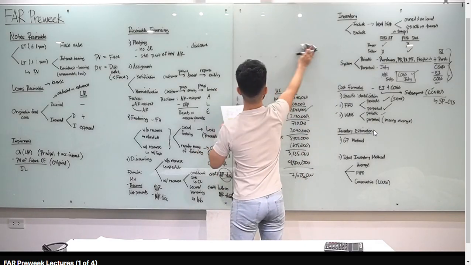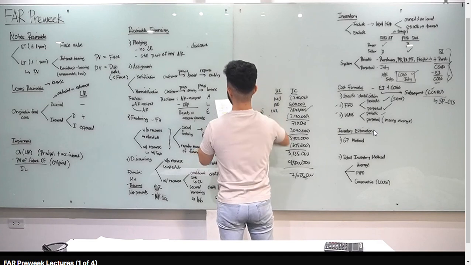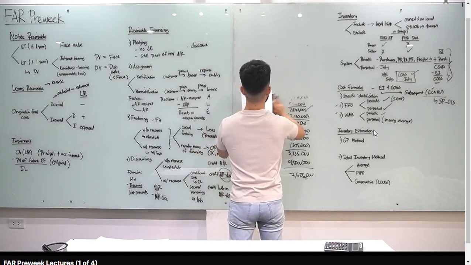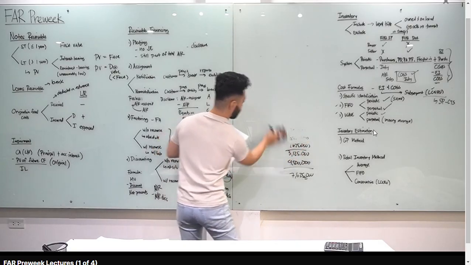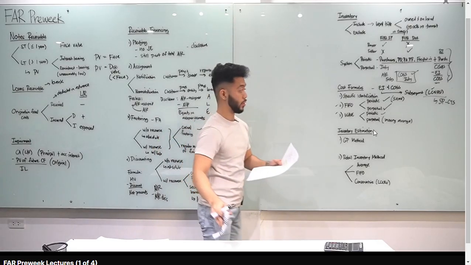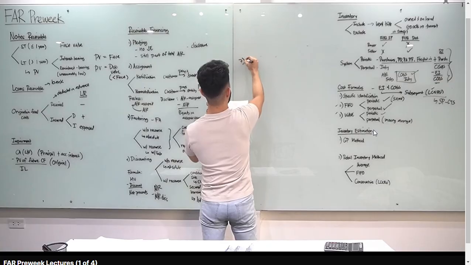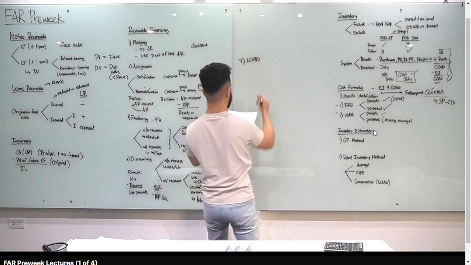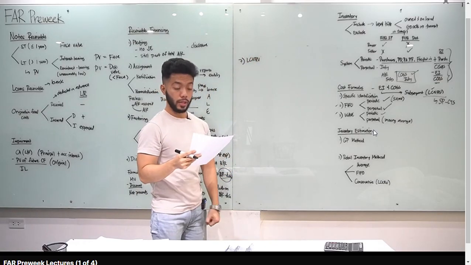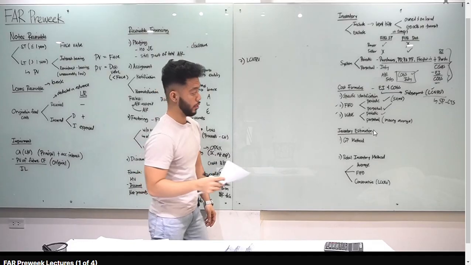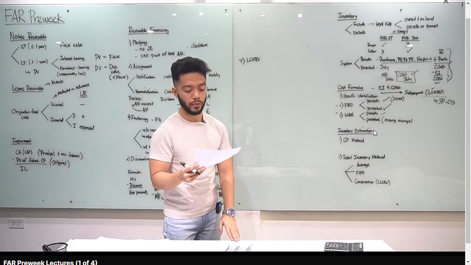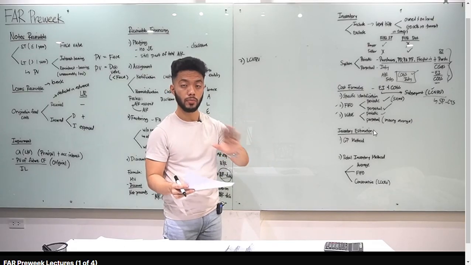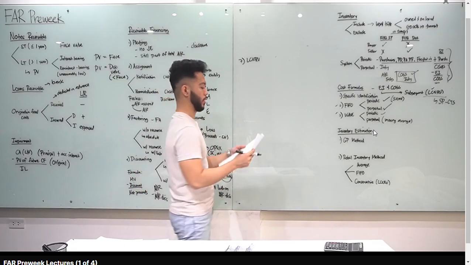What is the measurement of inventory? Okay, an entity measured the inventory at the lower of cost or NRV. Data regarding the items in the inventory are as follows. Meron tayong historical cost. Okay, so gagamitin natin yan. Kasi again, LCNRV, lower of cost or yung historical cost or net realizable value. So gagamitin natin siya. Selling price, yes. Estimated cost to sell, yes, isasama natin siya. Next is replacement cost and normal profit margin. Yung replacement cost and normal profit margin, ignore mo yan. Di yan kasama sa formula natin na LCNRV.